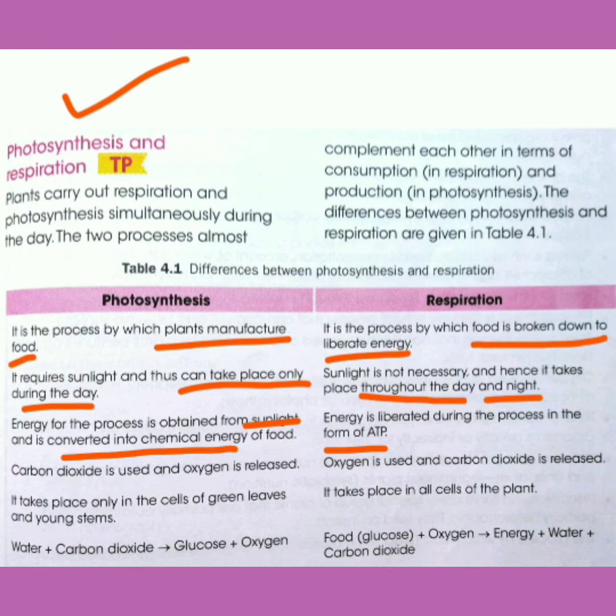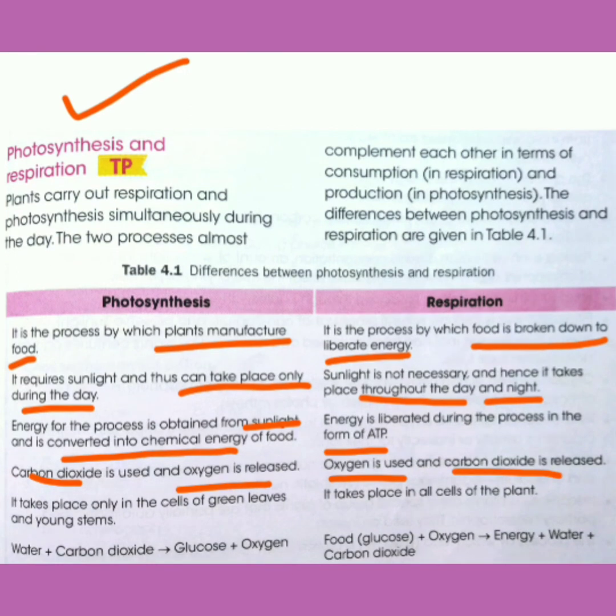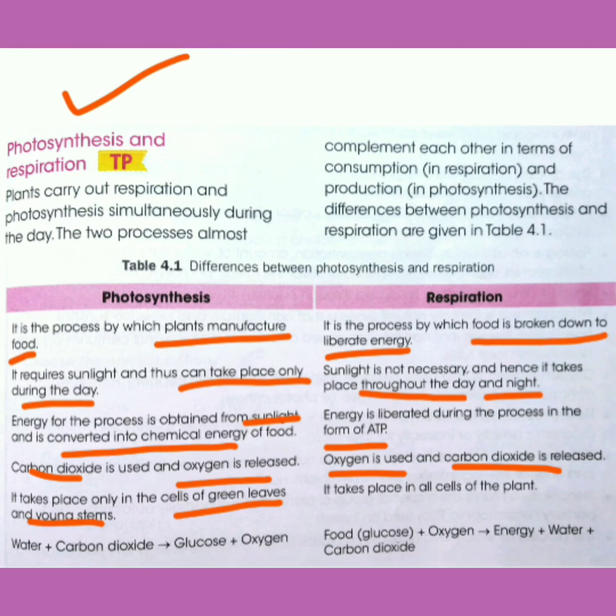During photosynthesis, carbon dioxide is used and oxygen is released. But the opposite happens during respiration, means oxygen is used and carbon dioxide is released during respiration. Photosynthesis can only take place in the cells of green leaves and young stems, where chlorophyll is present, because chlorophyll traps the sunlight. Respiration takes place in all cells of the plants.